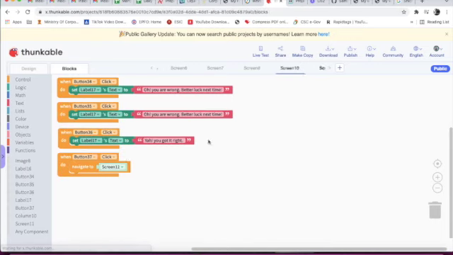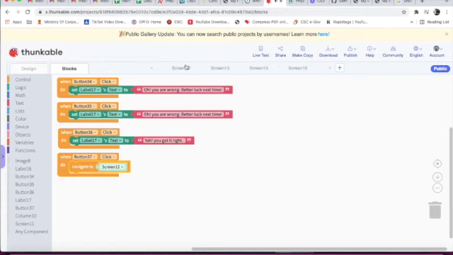This is screen 11. Button 34 is clicked, set label 17 text to "Oh, you are wrong." Button 35 is clicked, set label 17 text to "Oh, you are wrong, better luck next time." Button 36 is clicked, set label 17 text to "Yeah, you got it right." Button 37 is clicked, navigate to screen 12.